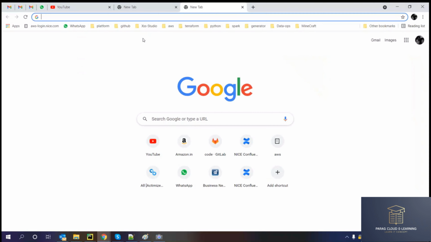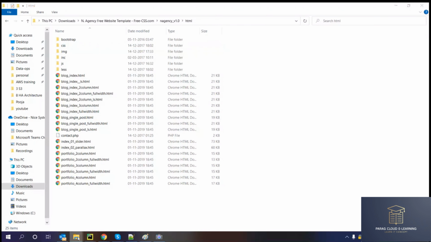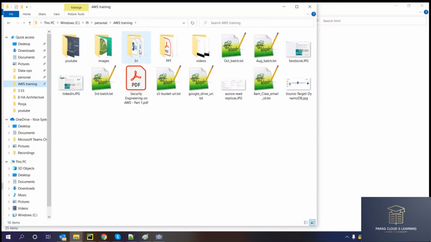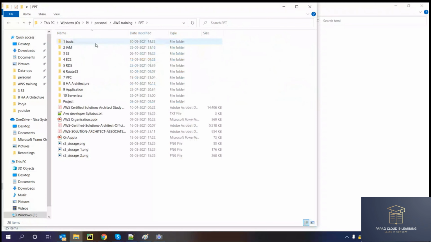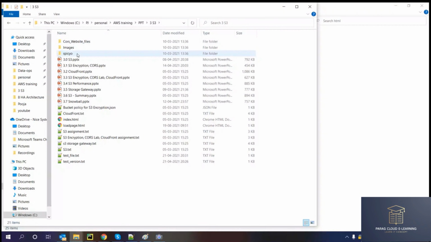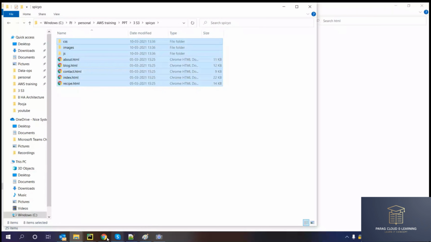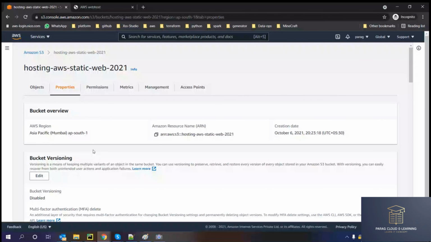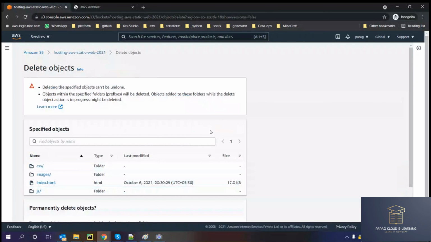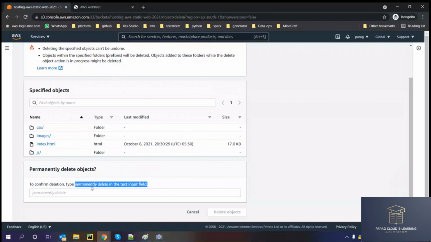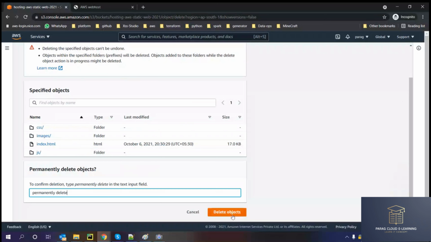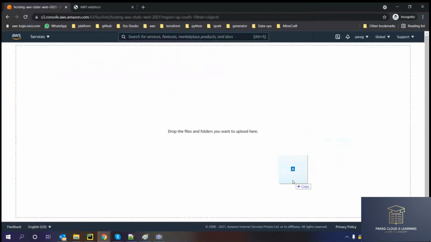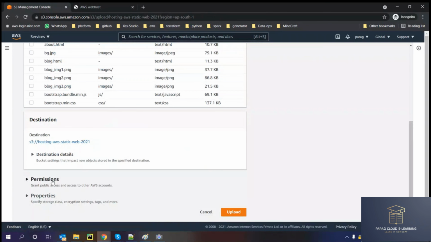If right now I want to host another website, let's go to AWS. I have another template website saved for me. Yeah, this is a website I used previously. So what I have to do is delete all the previous files and upload the new template.